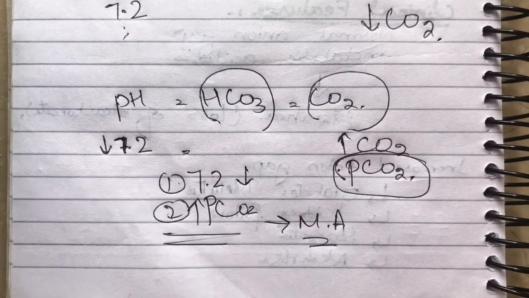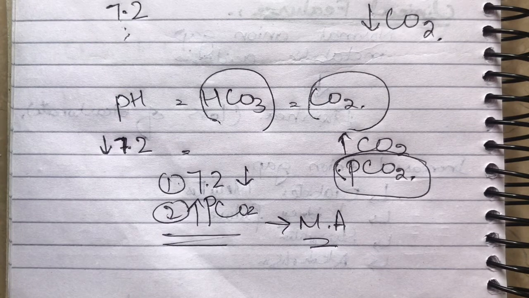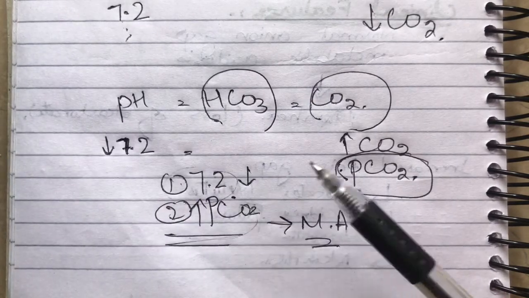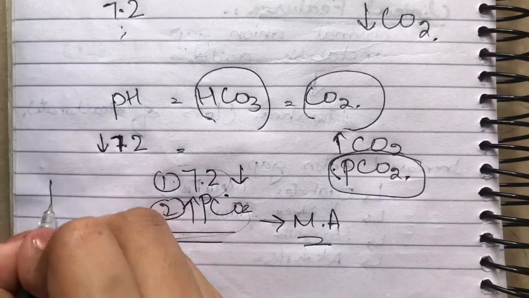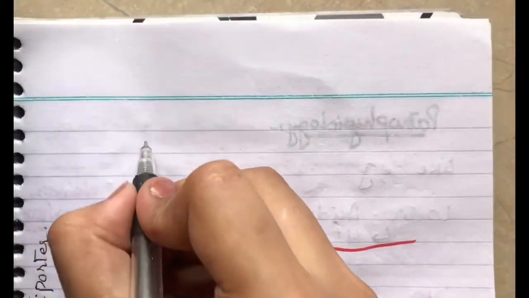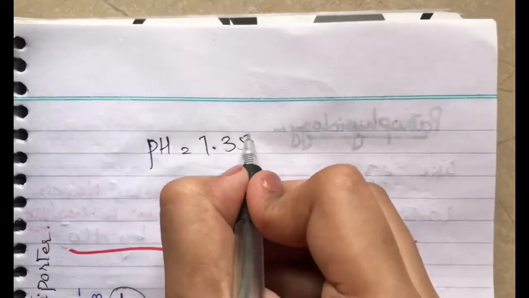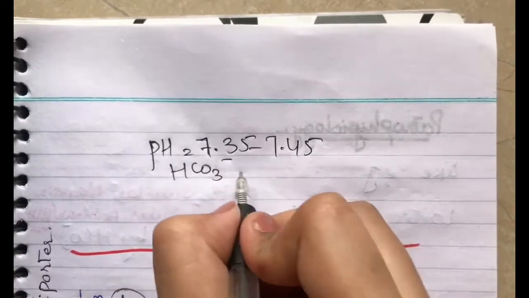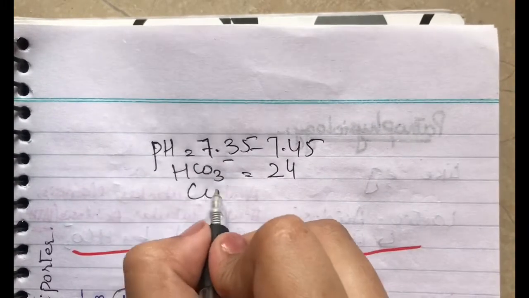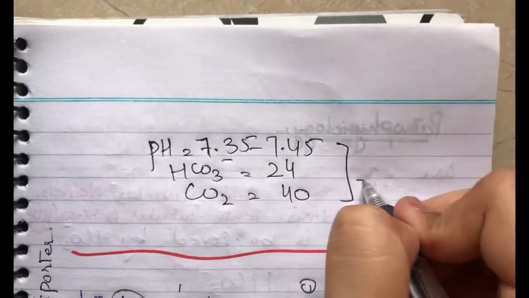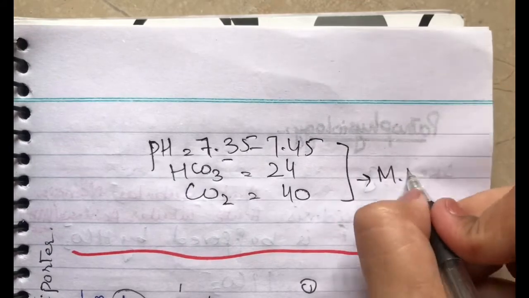Here it is clear. So how can we diagnose our patient as a case of metabolic acidosis? We have to look at the pH, that is decreased. We have to look at the partial pressure of carbon dioxide, which was increased. What is the normal pH of our blood? That is 7.35 to 7.45. As a reference value, the pH of the blood is 7.35 to 7.45. Referring to the bicarbonate concentration, it is 24. Referring to partial pressure of carbon dioxide, it is 40. So on this basis, we diagnose our patient as metabolic acidosis.